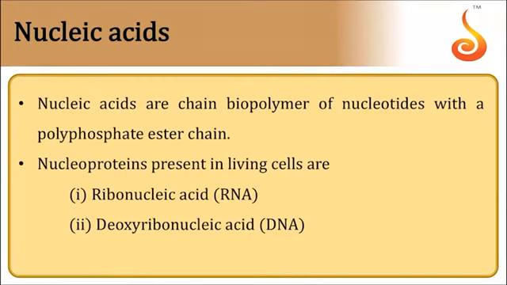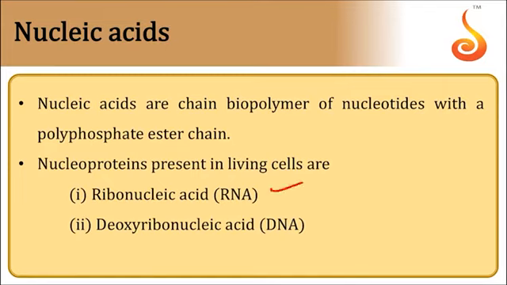So next, nucleic acids. Nucleic acids are biopolymers. These are formed by the polymerization of monomers, nucleotides. Any two nucleotides join with each other through a phosphodiester link. So nucleic acids are also named polynucleotides of phosphodiester link.